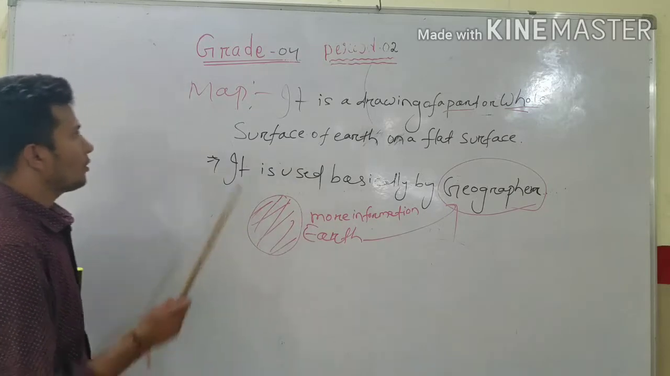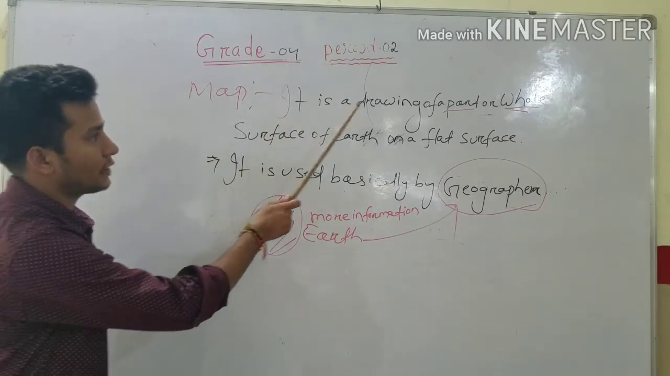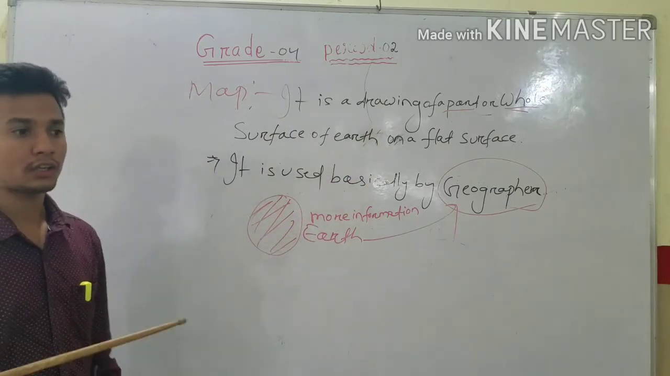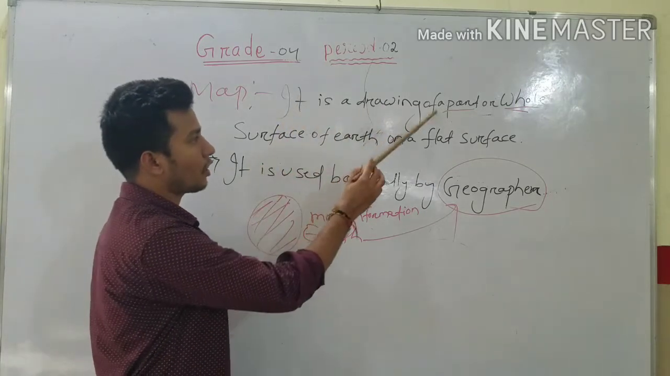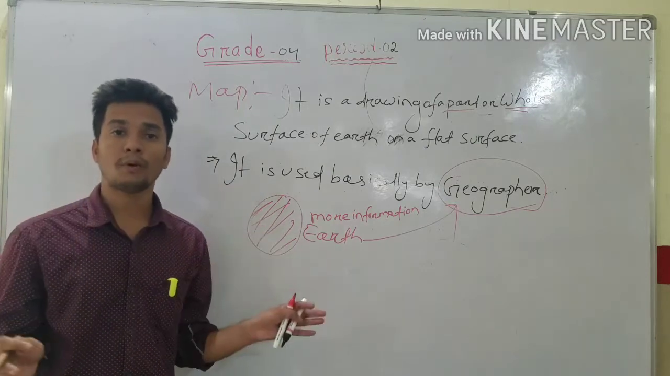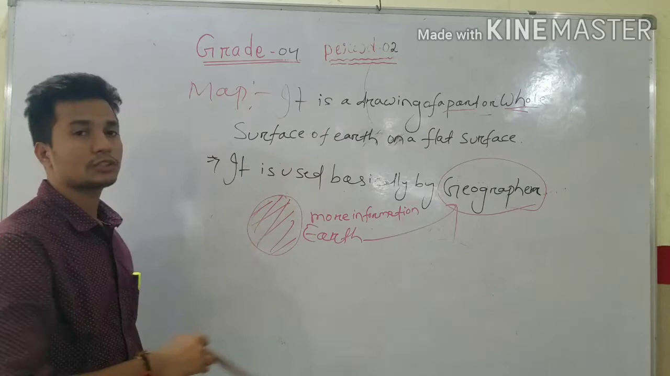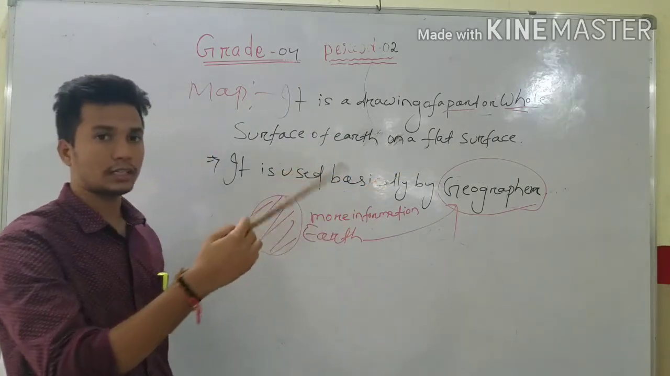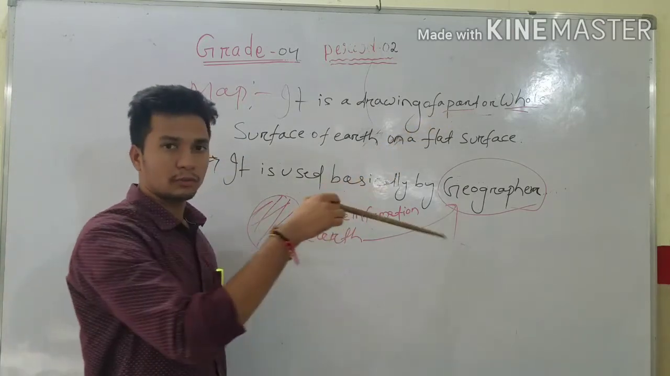Understood? So students, what is a map? A map is a drawing, a drawn figure. Someone draws on paper, just as you draw a figure on your paper. It is a drawing of a part. It may be a small part of our earth, or the whole of our earth, the total area, the land, or our country maybe. If it is a part, it may be